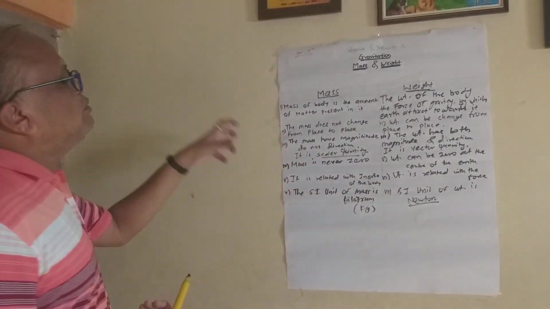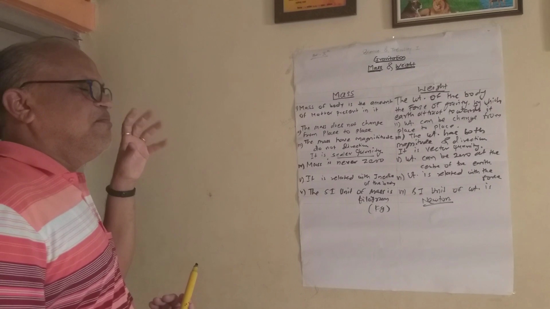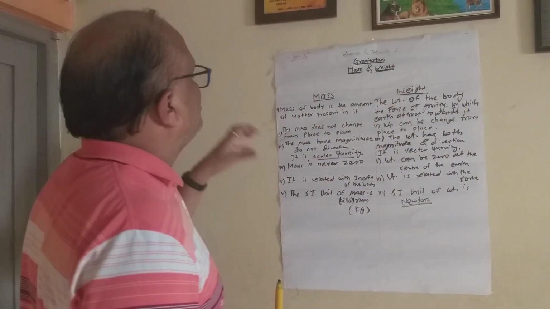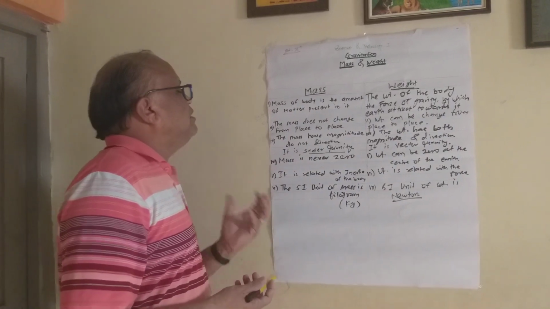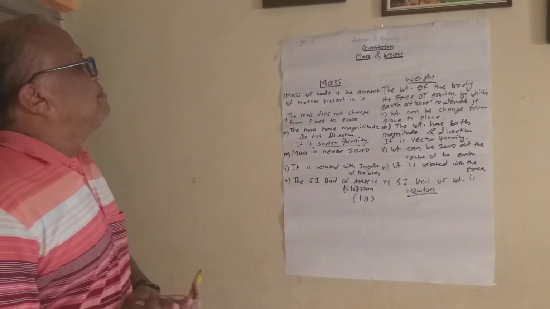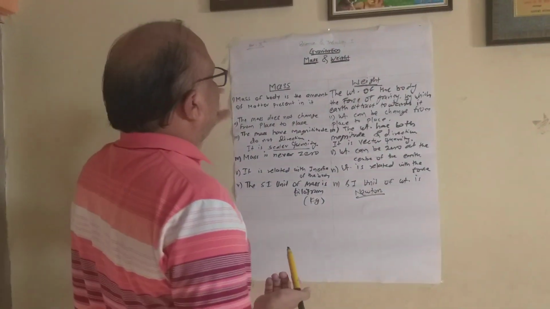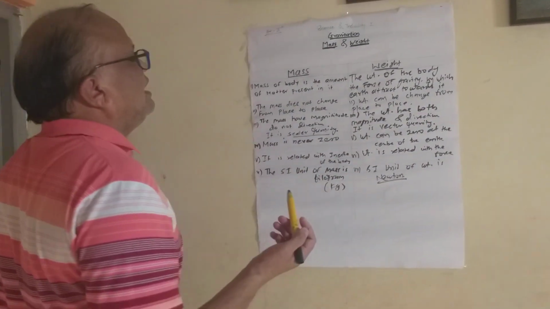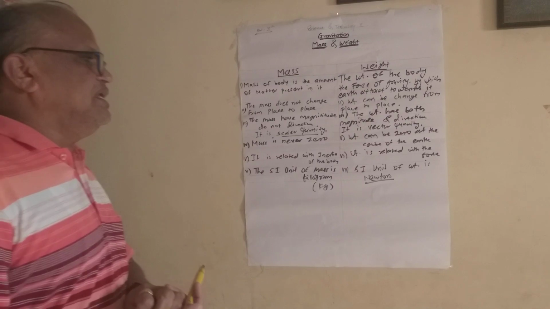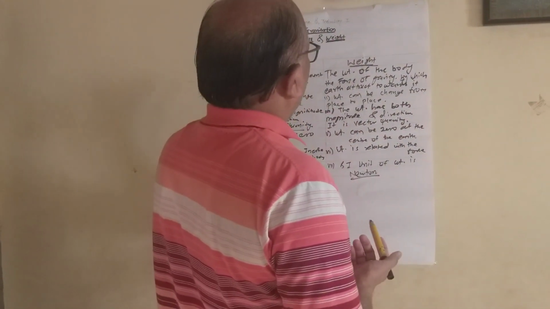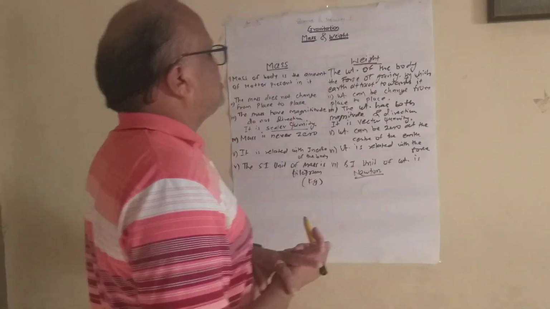The mass have the magnitude, do not direction. Mass have only magnitude, do not direction. म्हणजे वस्तुमानाला फक्त काय असतं? मॅग्निट्यूड असतं, दिशा नसते. The weight has both magnitude and direction. वजनाला दोघं मॅग्निट्यूड पण असतं आणि डिरेक्शन पण असतो.